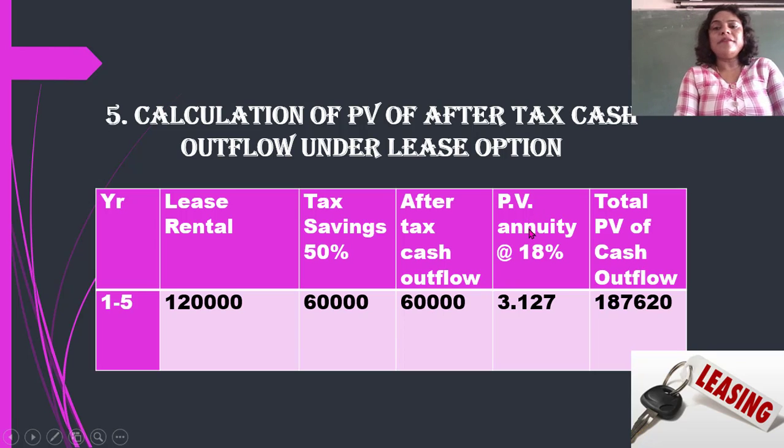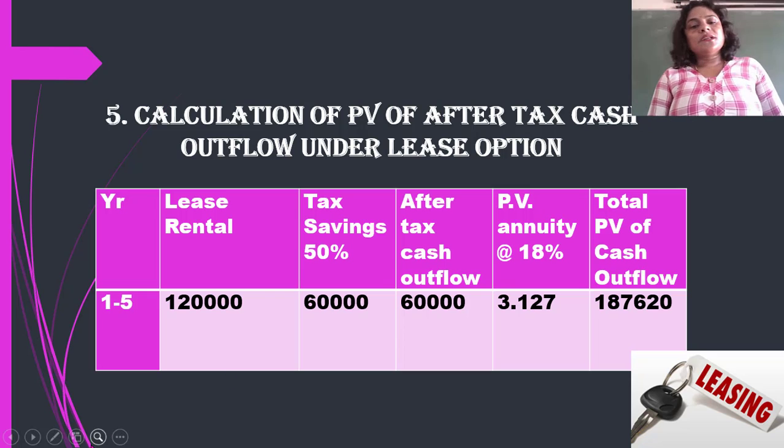Now for the present value of annuity, for all 5 years here we are taking it together, not every year. Why? Because here the lease rental is the same for all the years. When the series of payments is the same for all years, you directly take the present value of annuity. When every year's amount is different, you take every year's present value, isn't it?